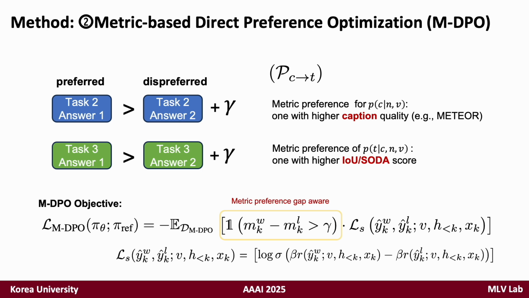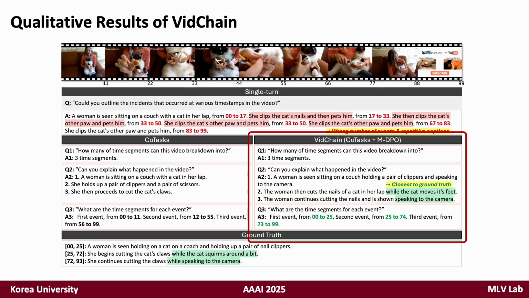So we train the model on sample pairs where the difference in evaluation metrics between the preferred and dispreferred responses exceeds a certain threshold, facilitating the learning process. Overall, aligning the model with CoTasks and M-DPO, VidChain enhances the video LLM's fine-grained temporal understanding, where the generated results for the given video closely match the ground truths.